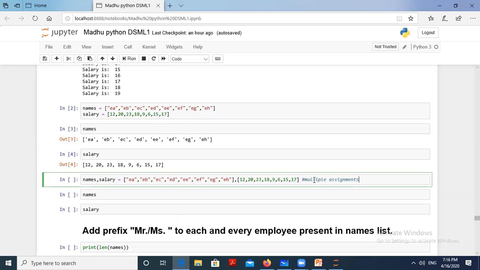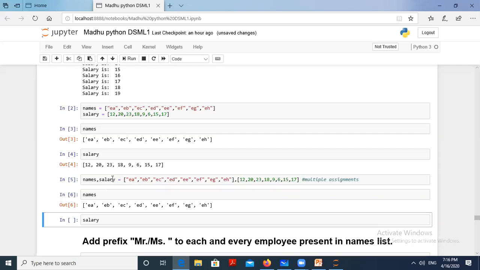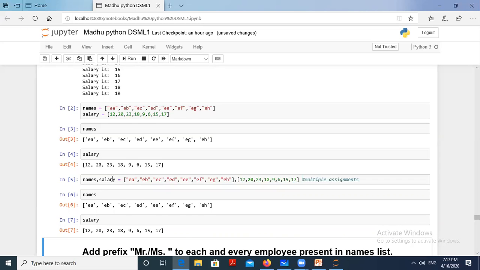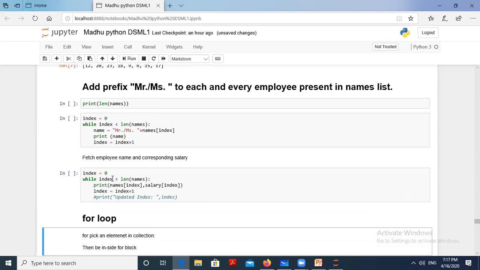Now the set of elements EA, where E is nothing but employee, so employee A, employee B, employee C, employee D will be assigned to the names, and 12, 20, 23 are assigned to the salaries. First, see the names with multiple assignment. We got the same result. With multiple assignment, the salary list is also the same. So these two will be used later. Please listen carefully now.